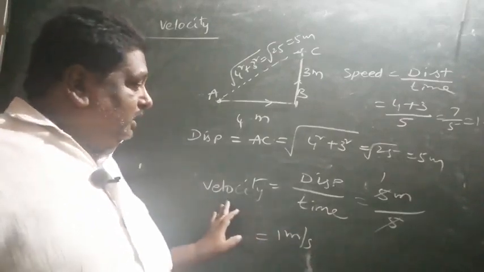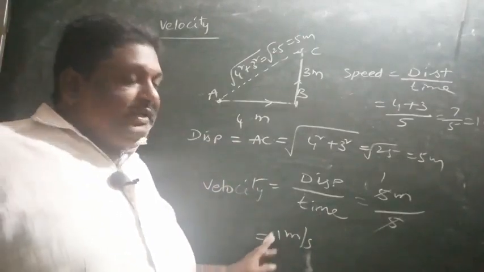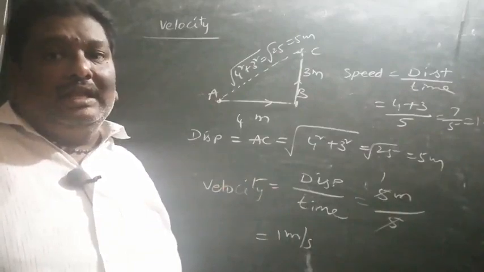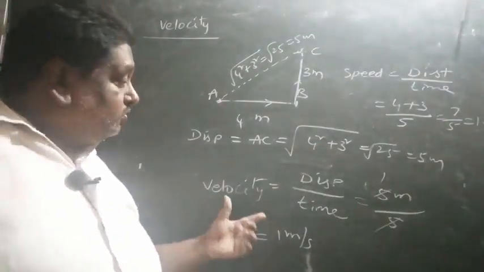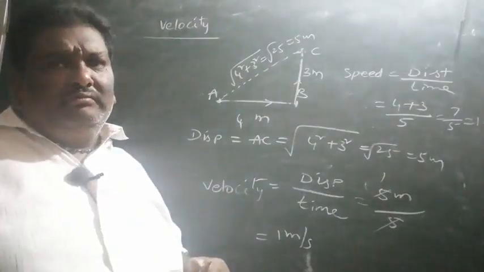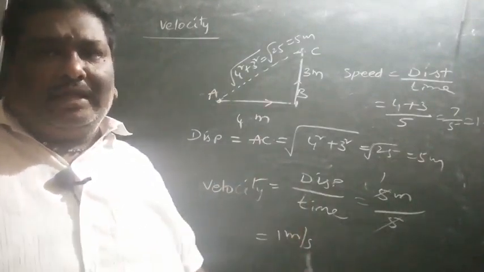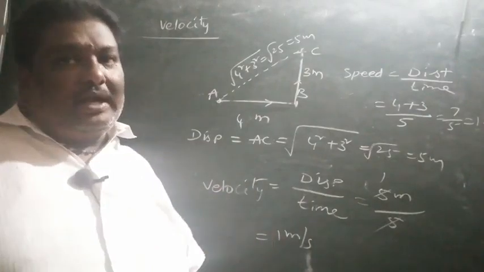But for velocity we have to tell the direction. 5 meters per second and 5 meters per second are not the same, and we should not simply add them. That is x direction or y direction or z direction, direction also we have to consider. Suppose the body travels in the same straight line, then speed and velocity are both equal in magnitude. Okay, now one by one we shall practice.